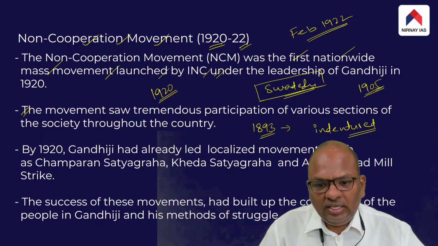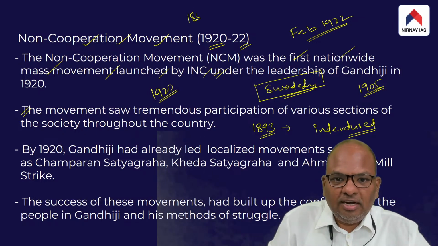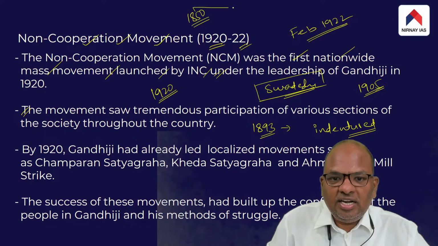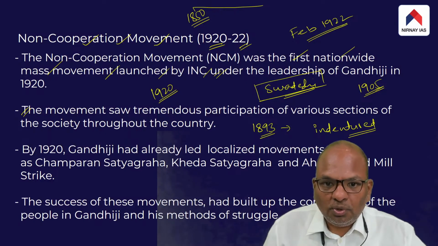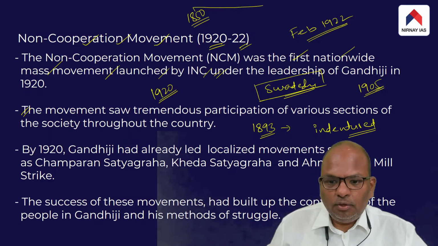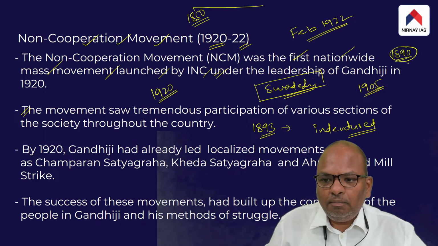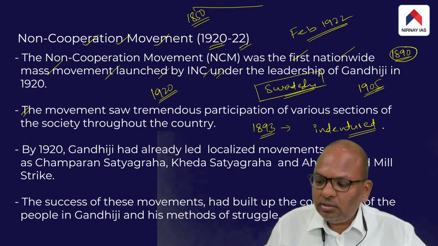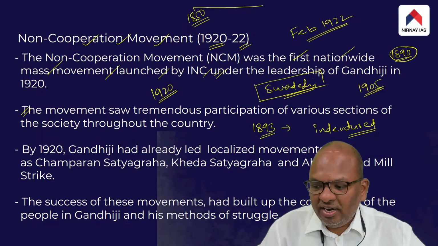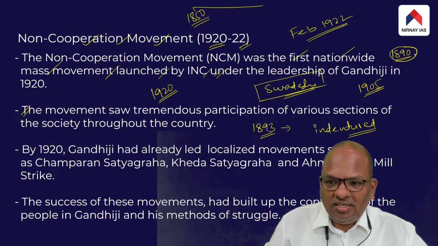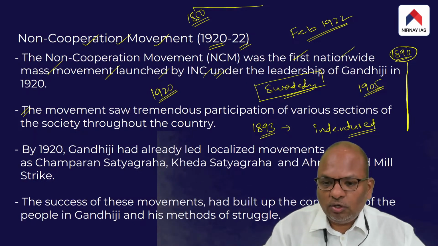From the 1850s itself, many Indians started going to South Africa, mostly to work as agricultural laborers. By 1890, there was a considerable Indian population in South Africa, and these Indians were very much discriminated against there.